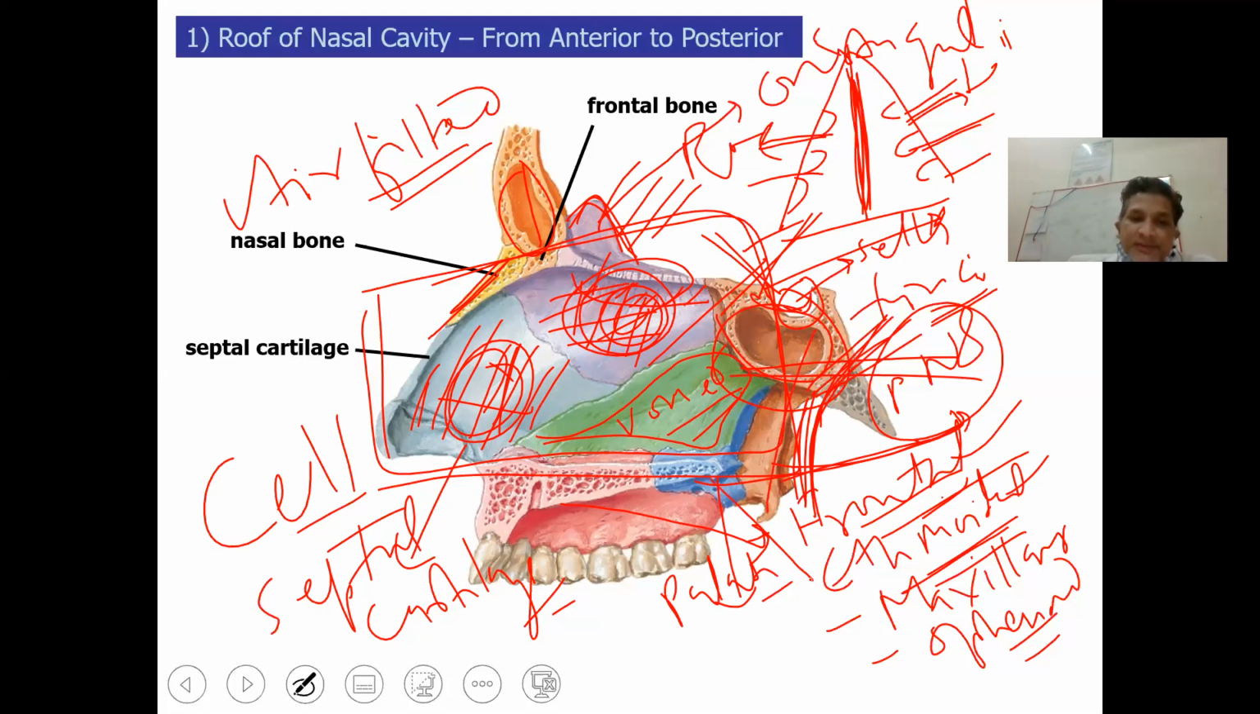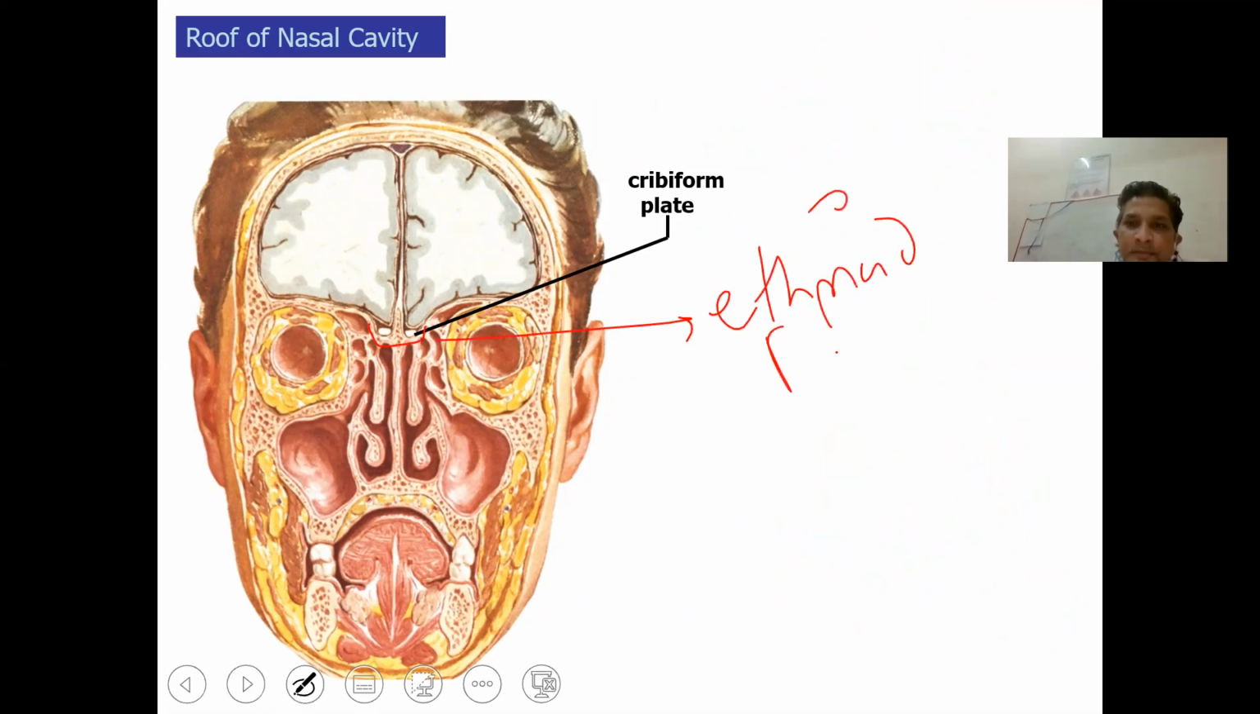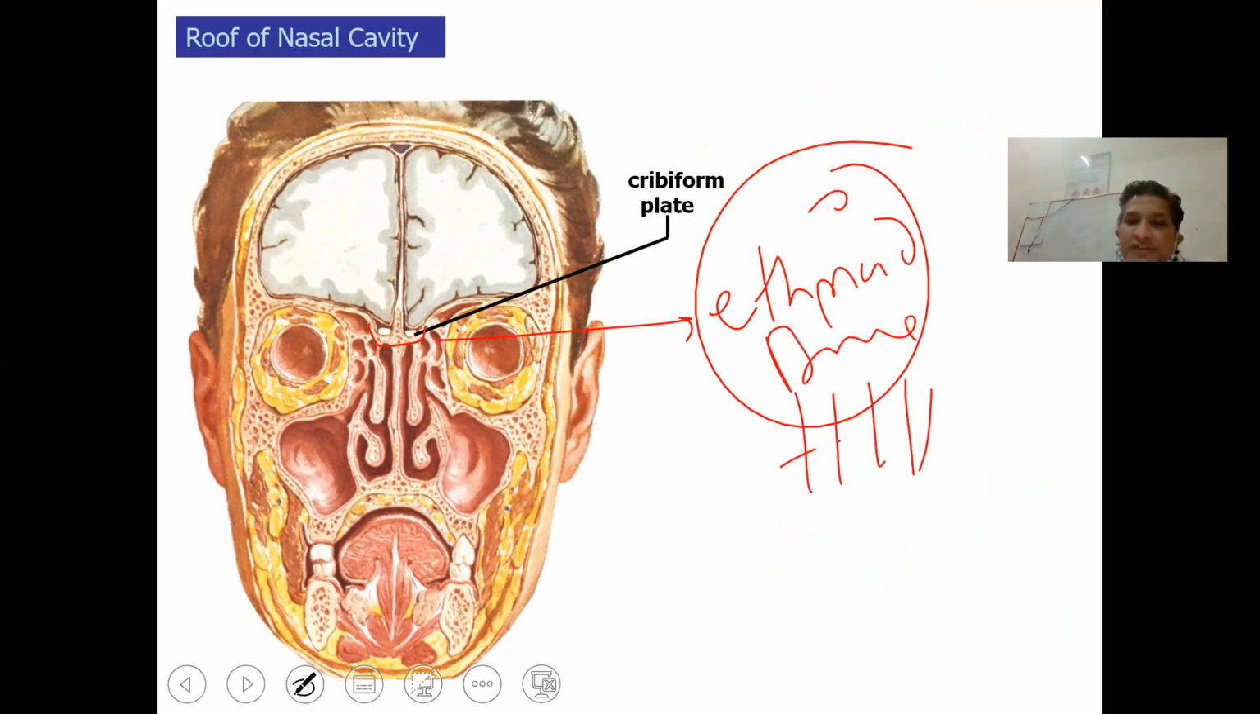This will be the horizontal plate of the maxilla, or palatine plate of the maxilla. This will be the septal cartilage. This will be the perpendicular plate of the ethmoid. So this will be the cribriform plate. Cribriform plate is the roof of the ethmoid bone, pierced by the olfactory neurons, which appear in the proper nasal cavity